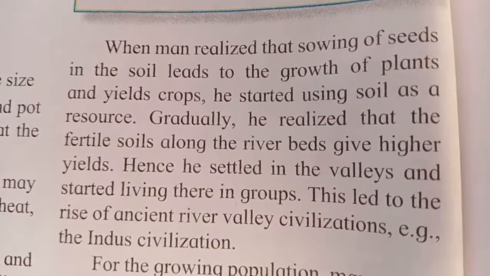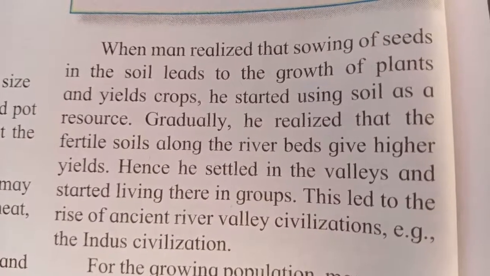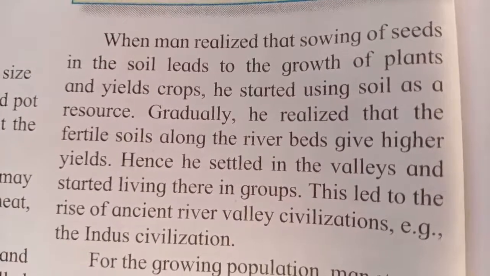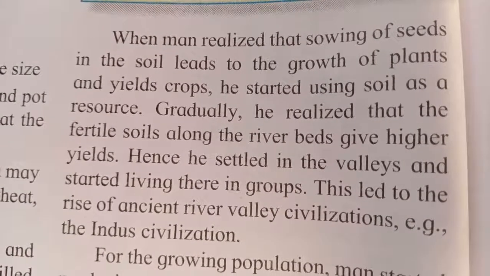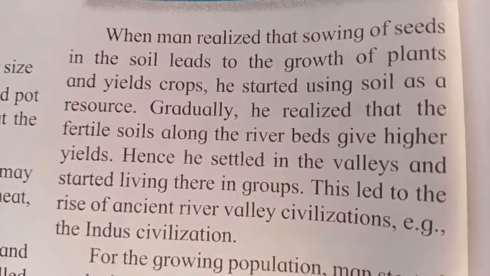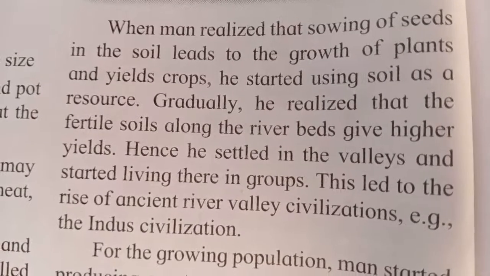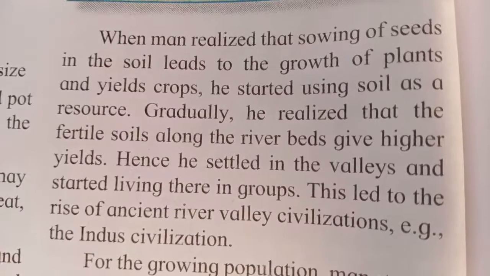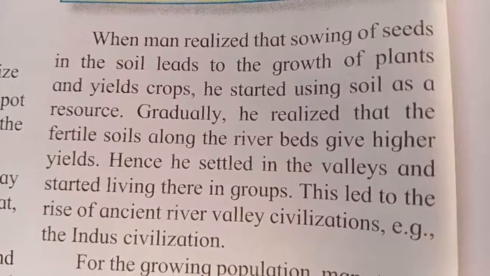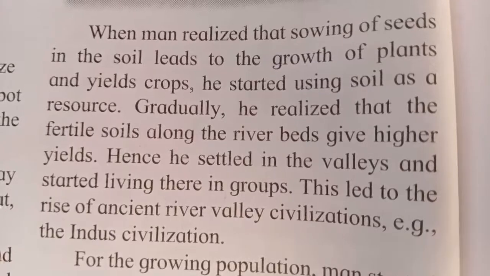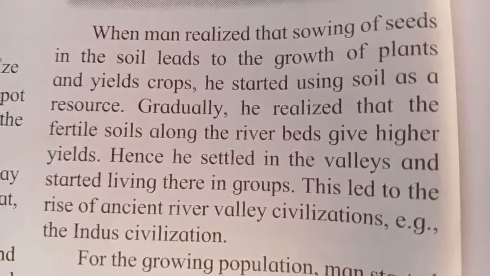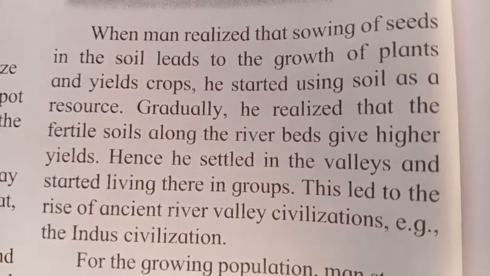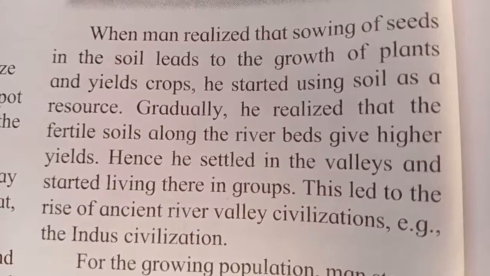were not knowing about fertile soil and all such things. So slowly, what they did, they started cultivating the land which was near the river bed. Why? Because there they were able to get water easily available. Next to the river bed, it was easy for them to get the water for the plants. So they started cultivating the land near the river bed, and later on they came to know that the land which is near the river bed is more fertile than the land in the other areas.